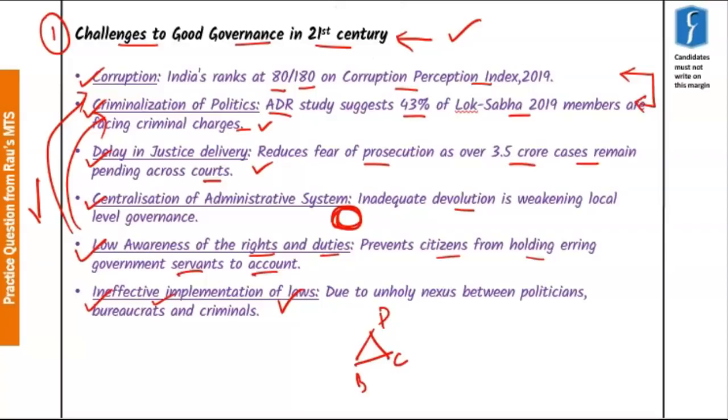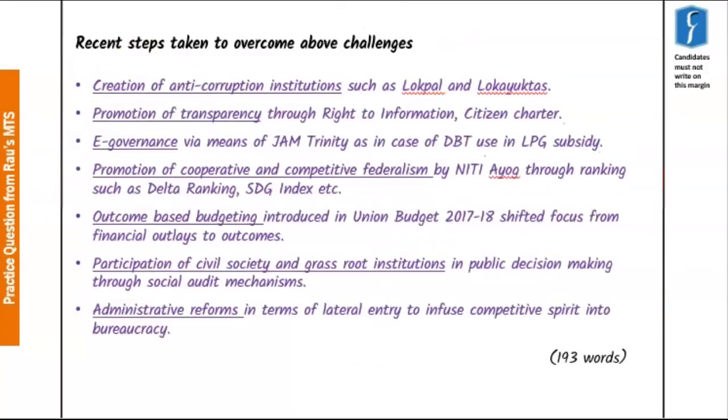Now let us try to see what are the recent initiatives that have been taken by the government to overcome these challenges. So now we will address the second part of the question, that is the recent steps to overcome these challenges. So the first and the most important recent step is creation of the Ombudsman, that is the anti-corruption institutions such as the Lokpal and the Lok Ayukta. After a lot of struggle, these acts have seen the light of the day, and hence it is hoped that this will help reduce corruption and enhance good governance in the country.